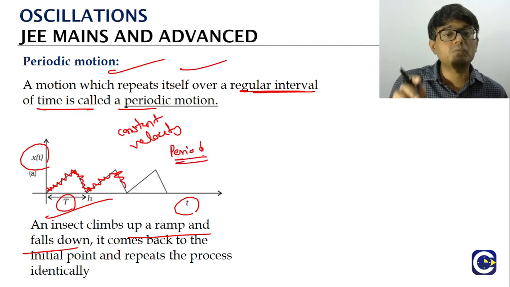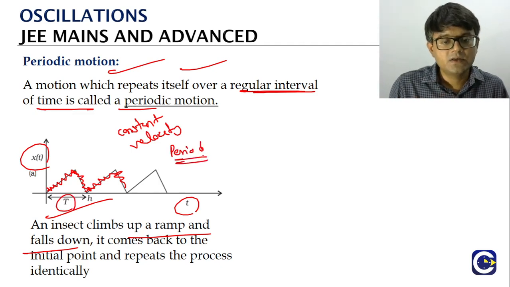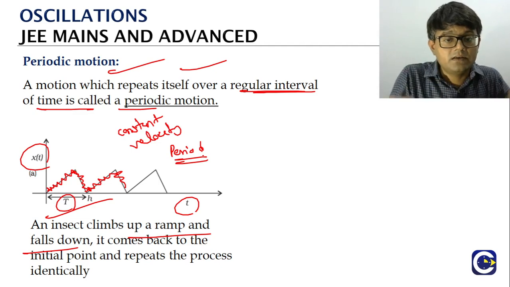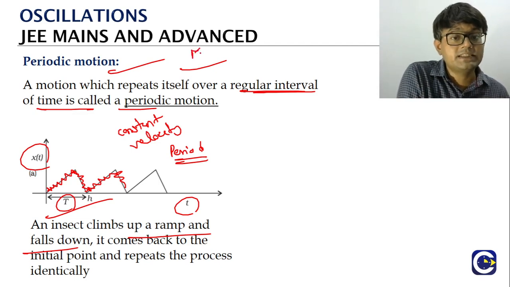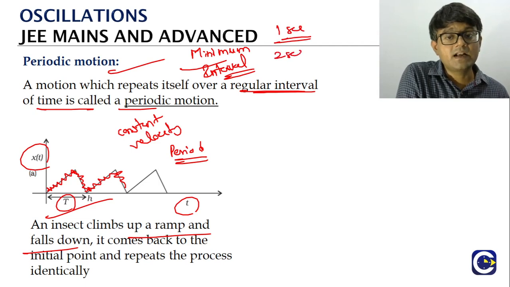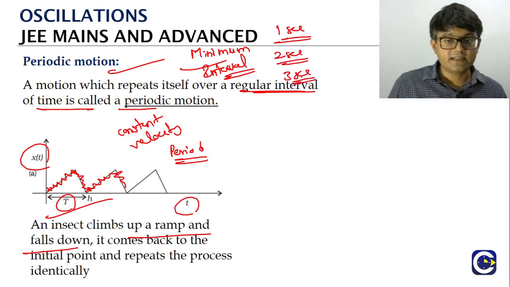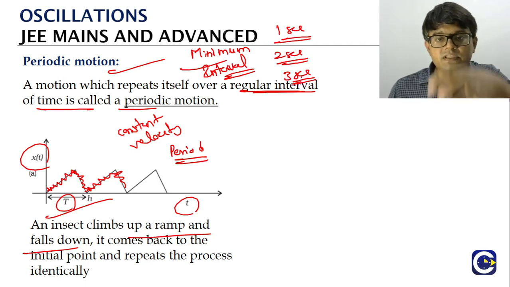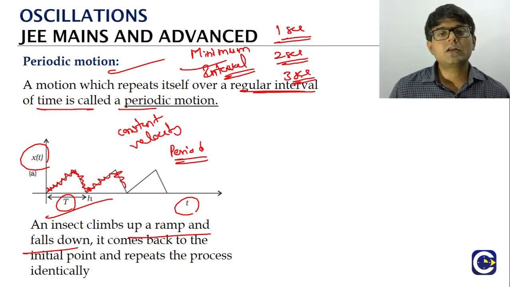So for every periodic motion we will have something called a period. What is the period? Instead of saying the interval, we should actually say the minimum interval. Why? Because if the motion is repeating after 1 second, definitely it will repeat after 2 seconds also, and after 3 seconds, like that. So the minimum interval after which the motion repeats, that is what we will call the period.